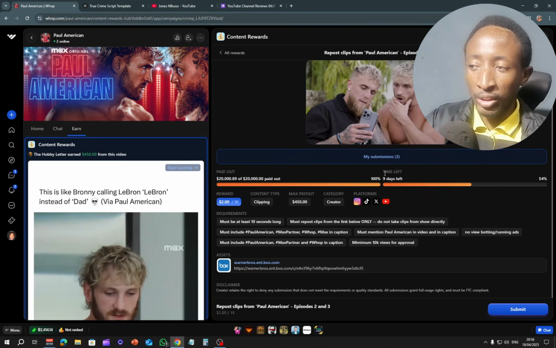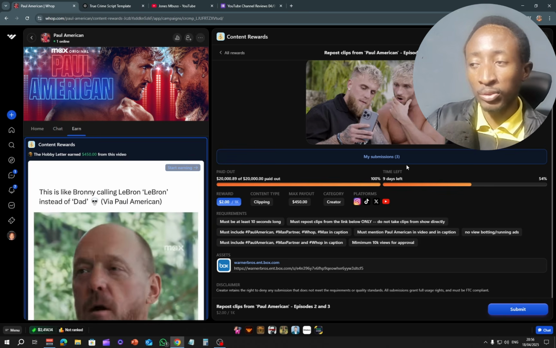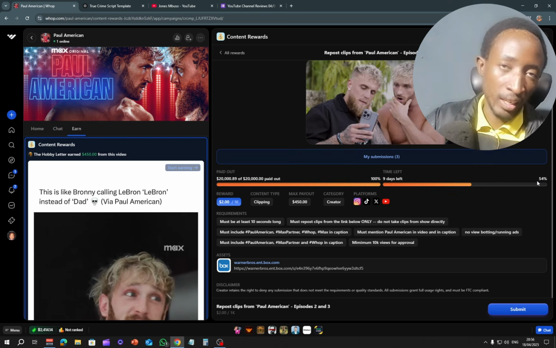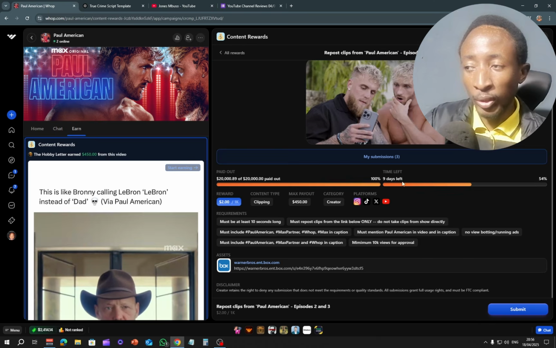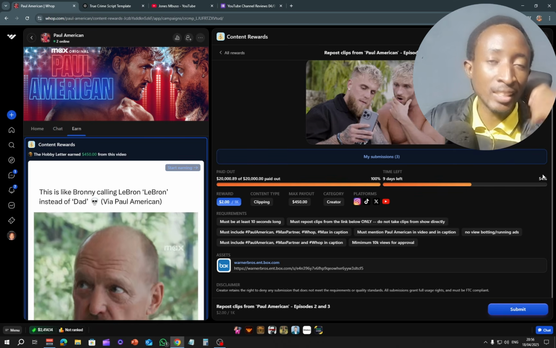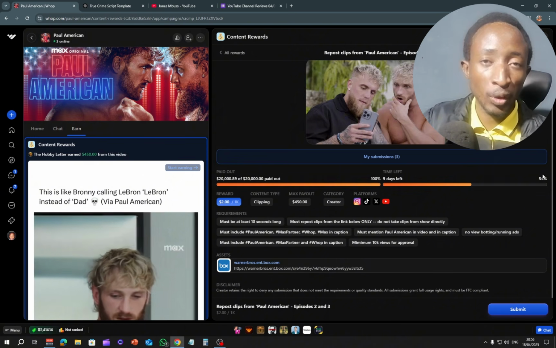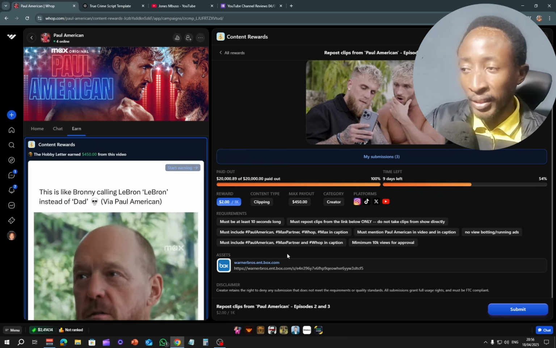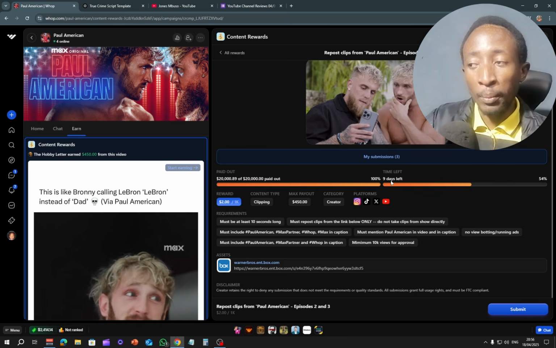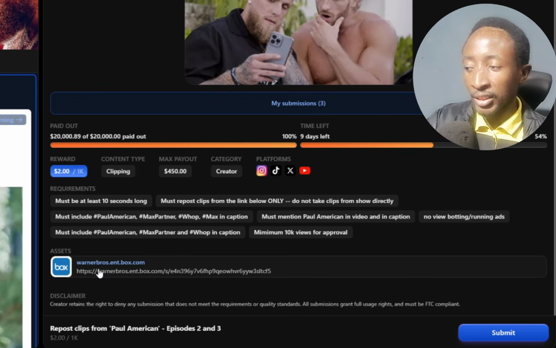And you want to also see the time left for the content rewards. So if, let's say, you find a content rewards program with only a day left, that's a content reward program you don't want to waste time on. You want to find a content rewards program with at least 30 days left. That way you'll be able to know that you will actually get paid for the content that you are clipping for. Then you also want to check the requirements and make sure you have the platform right here that you'll be publishing for. Here you have the assets folder.